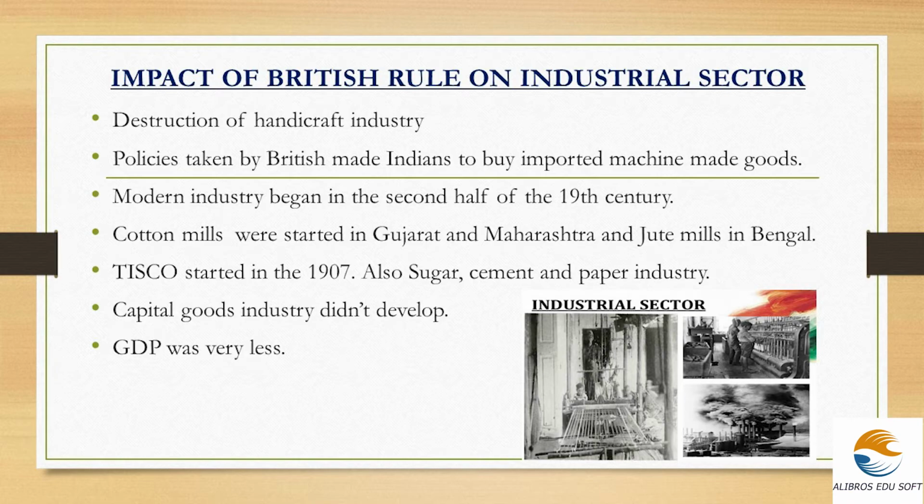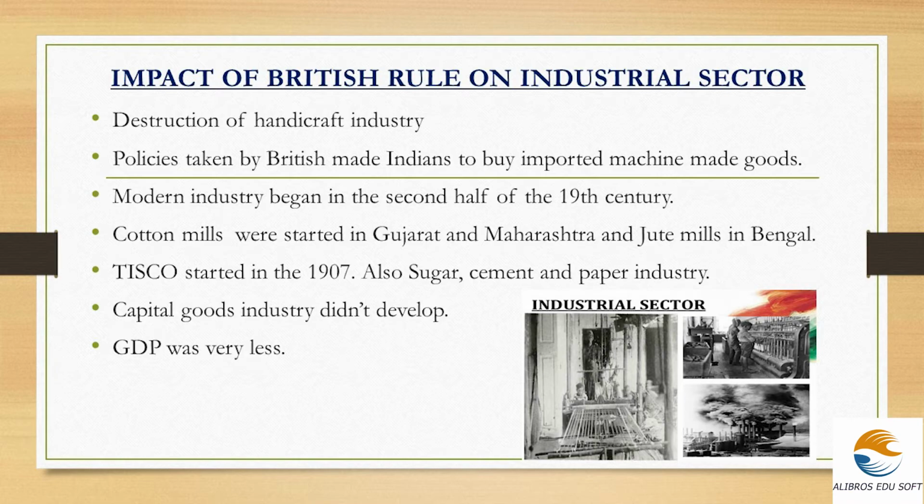Before going to GDP, we first studied what the definition of GDP is. GDP refers to the total value of all the goods and services produced in a country in 1 year. GDP is very important. It is mainly expressed in percentage. So the GDP during the British rule on the industrial sector was very less. So this is all about the impact of British rule on the industrial sector.